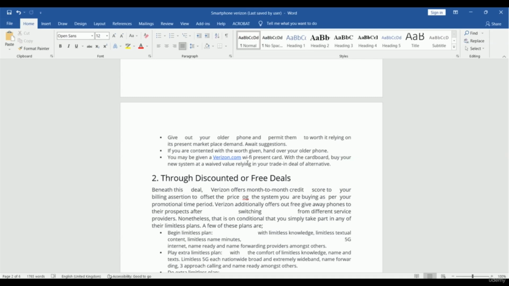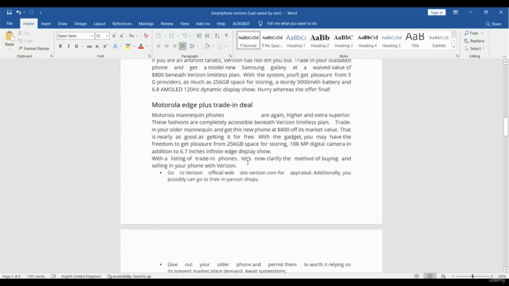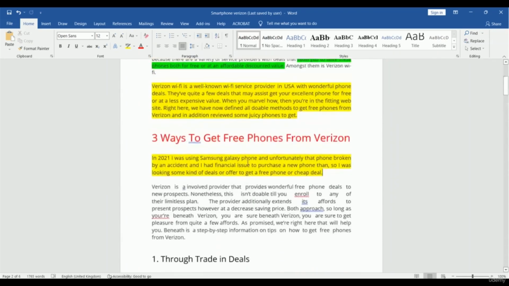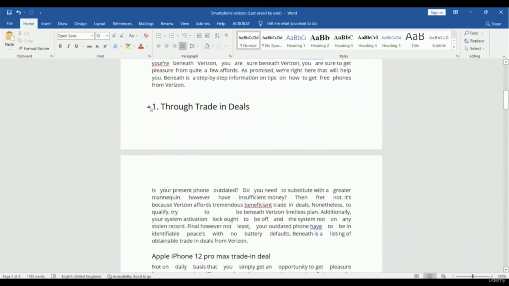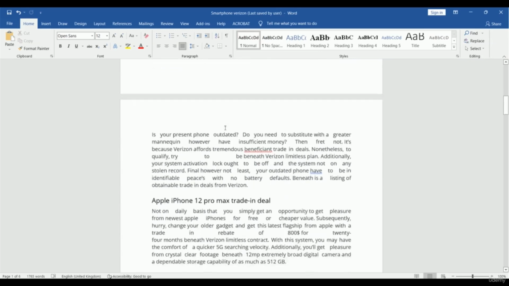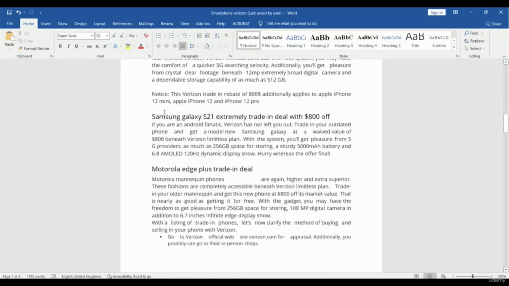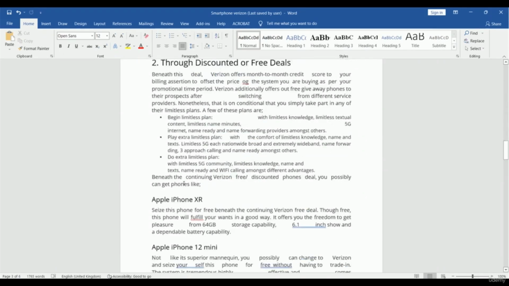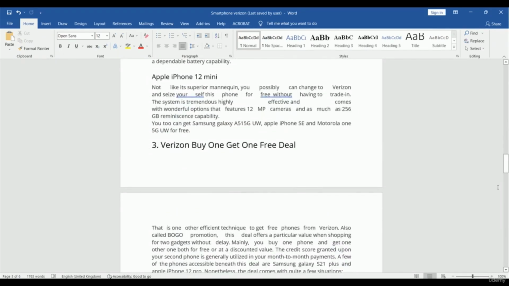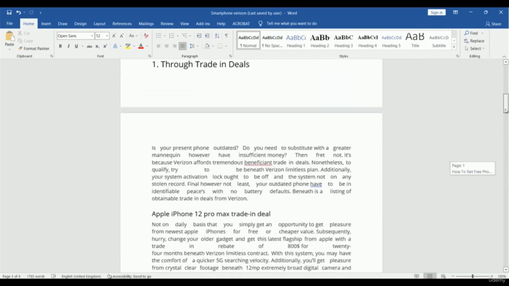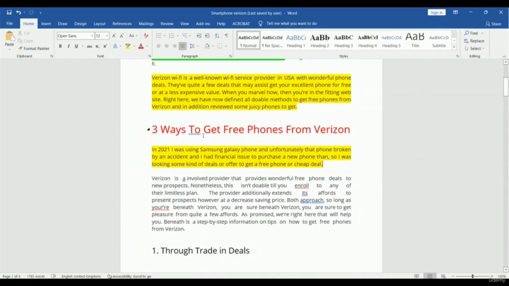The next is you have to put the numbers and the bullet points. You can take a look inside this article. We place the numbers here. That means the paragraphs are marked with numbers, or points are described inside the numbers. So here is a number, here is a number, and here is a number. What is mentioned is 3 ways to get free phones from Verizon.